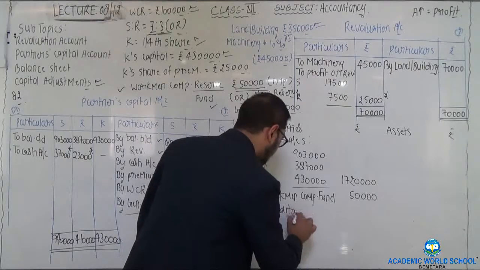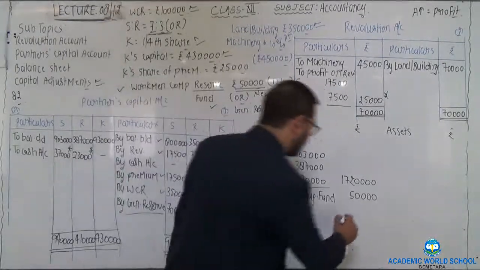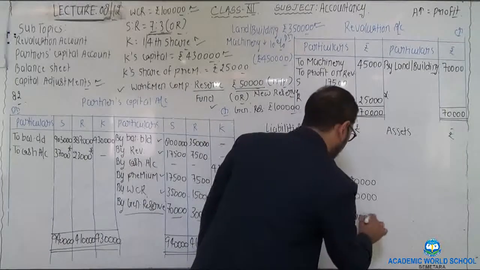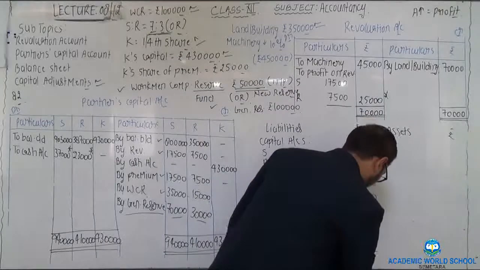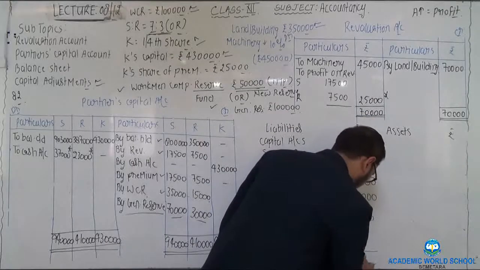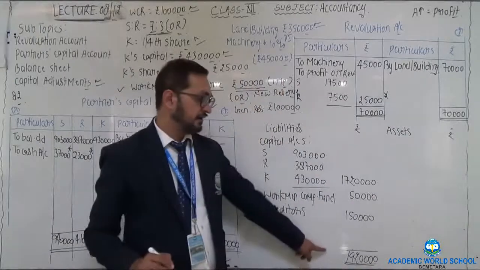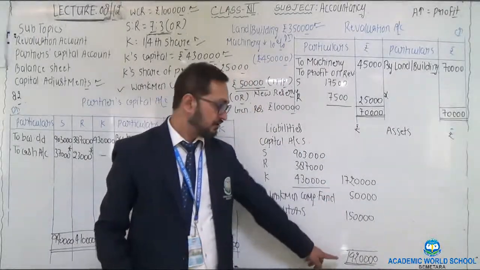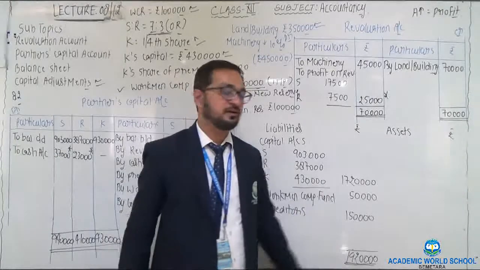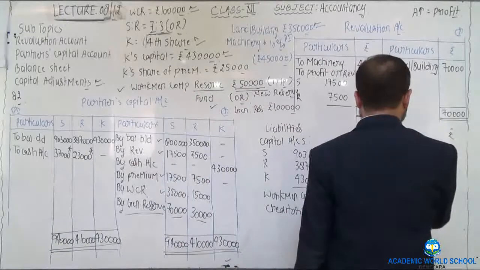One more item is there, that is creditors of rupees 1,50,000. Now make the total of liability side, that would be equal to 19,20,000. 17,20,000 plus 50,000 plus 1,50,000. Total is 19,20,000.